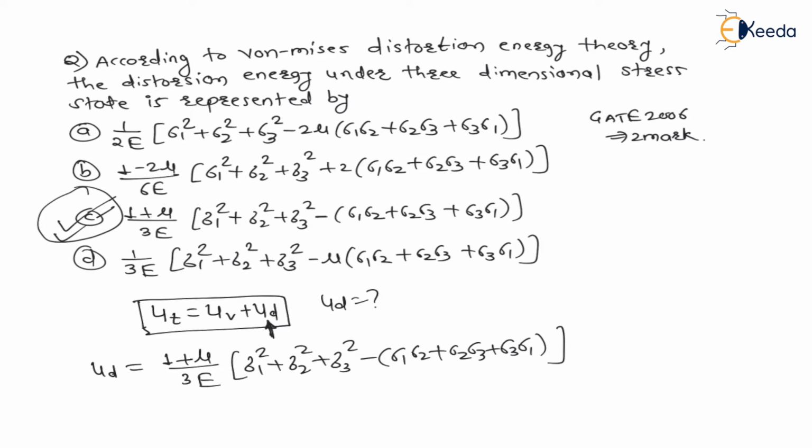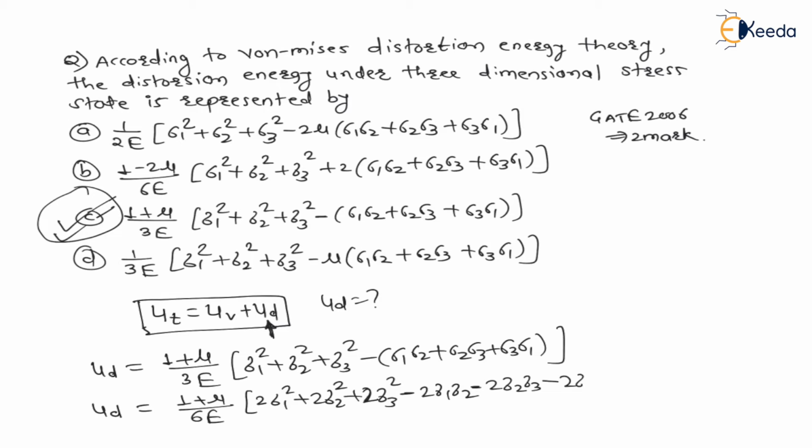Now again in options they can modify the option. Let us say option C is not present and one more other option is put there, then you can modify this distortion energy as, let us say if I multiply and divide with 2, (1 plus mu) divided by 6E, that I have divided with 2, then we have to multiply with 2, therefore 2 sigma 1 square plus 2 sigma 2 square plus 2 sigma 3 square minus 2 sigma 1 sigma 2 minus 2 sigma 2 sigma 3 minus 2 sigma 3 sigma 1.